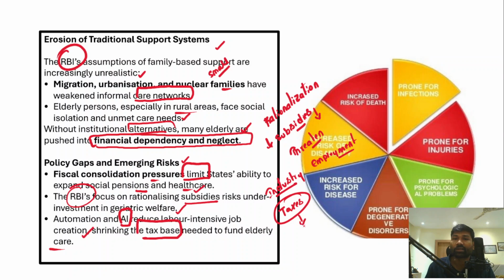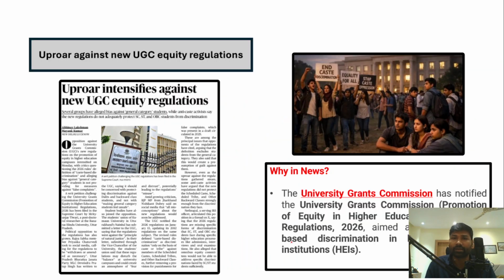Reducing the tax base, the government will have limited resources to finance geriatric care. So therefore, there are several policy gaps, and these policy gaps must be bridged to provide quality, affordable geriatric care for the elderly population, keeping in mind the growing elderly population in India.